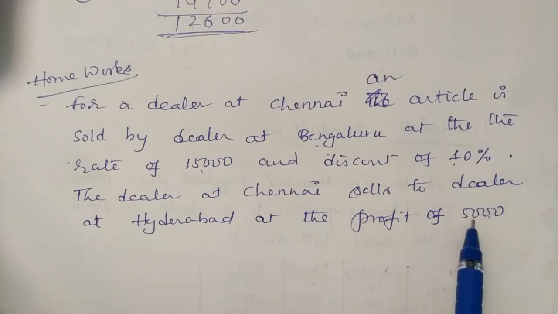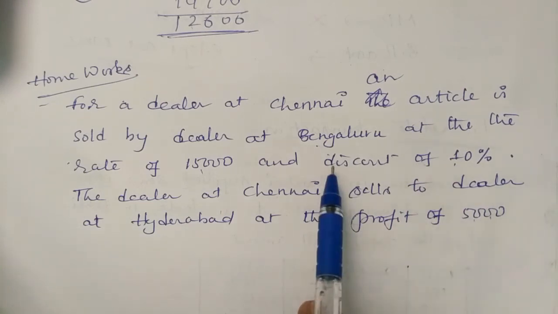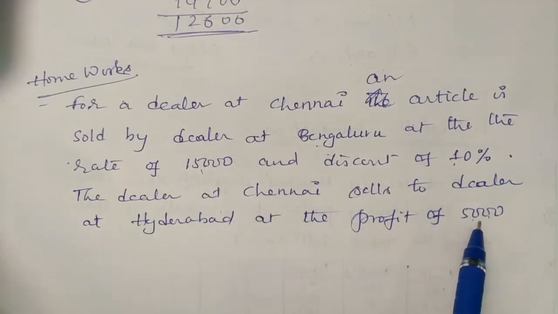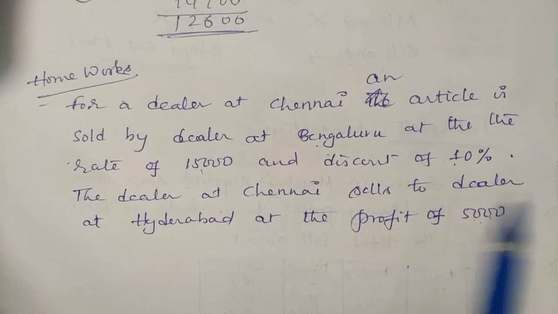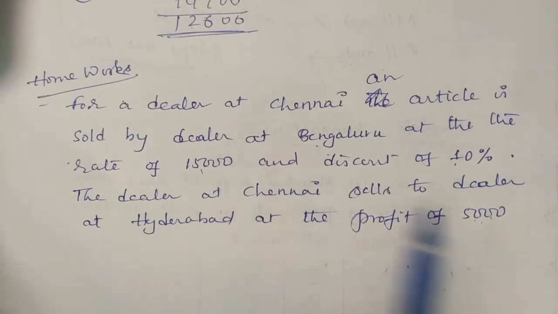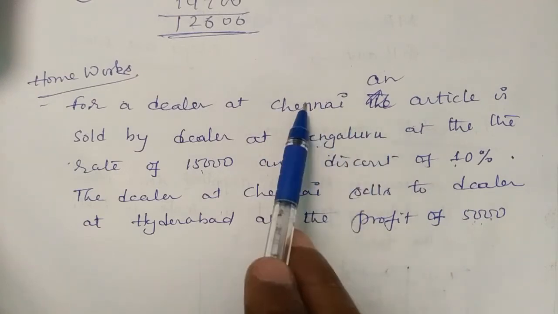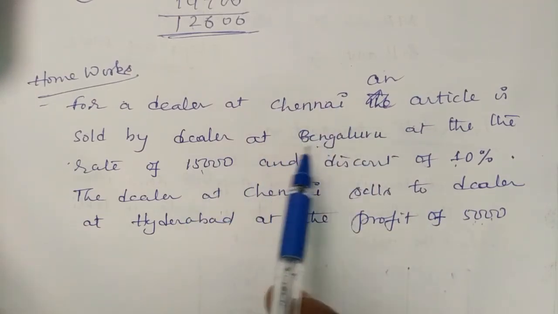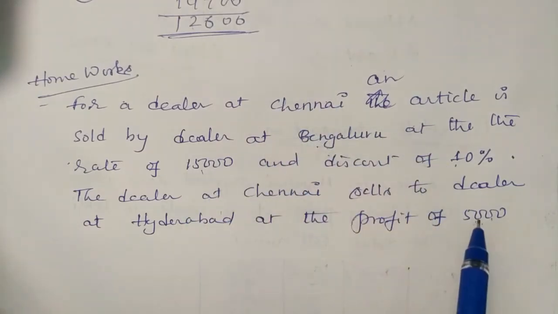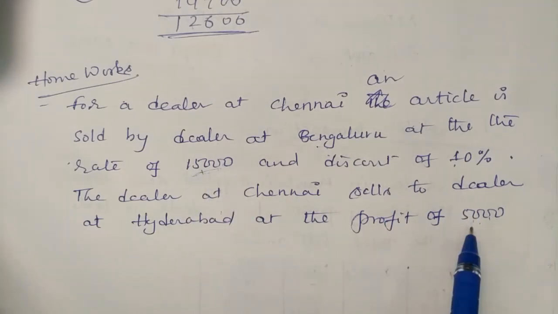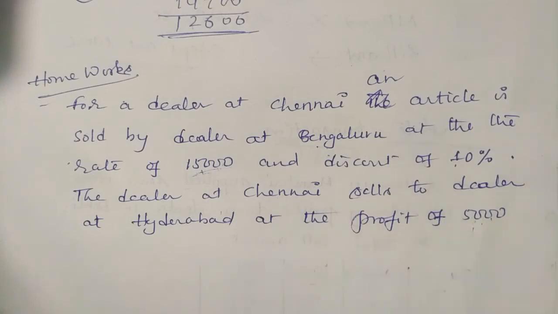This 5,000 is not added to the bill amount. It is already 15,000; now for 15,000 you add 5,000, and totally it becomes 20,000. A few students are adding this 5,000 to the bill amount from Bangalore to Chennai. That is not added; the 15,000 is the whole rate that is added to the 5,000. So the bill amount is separate.